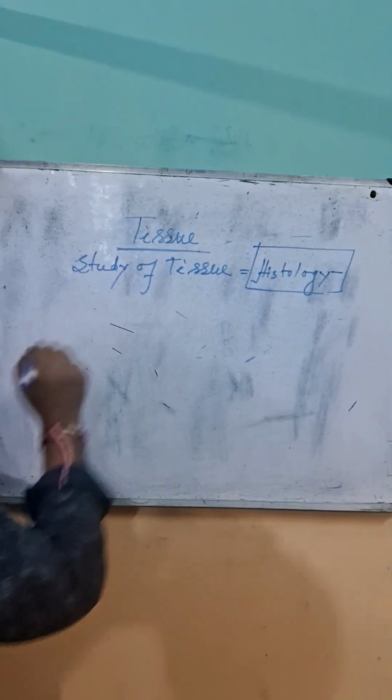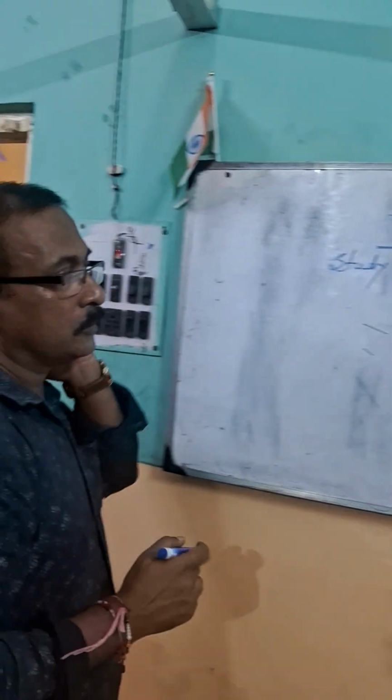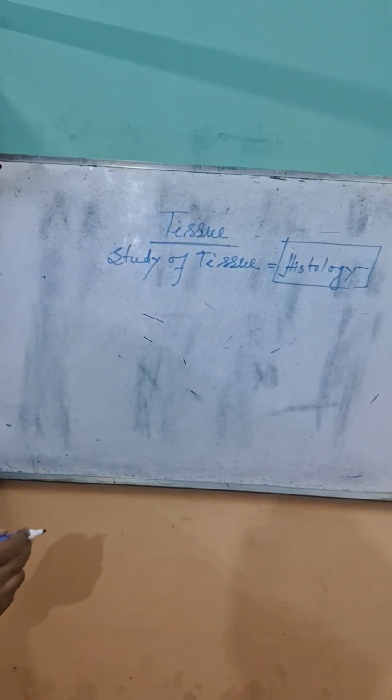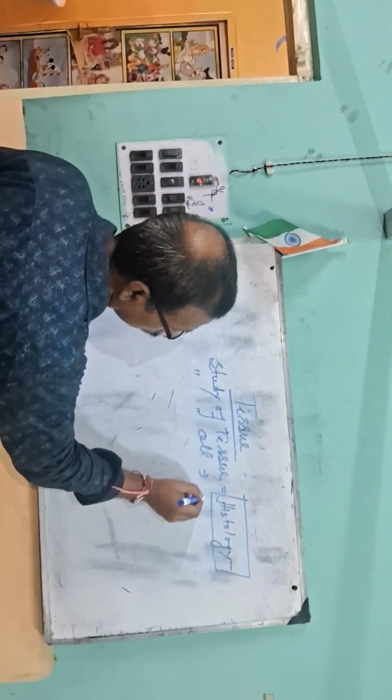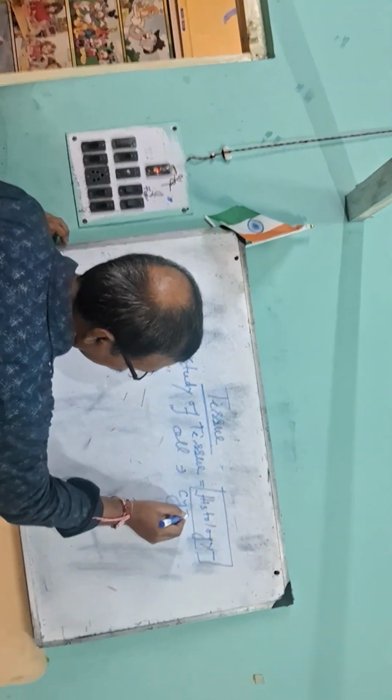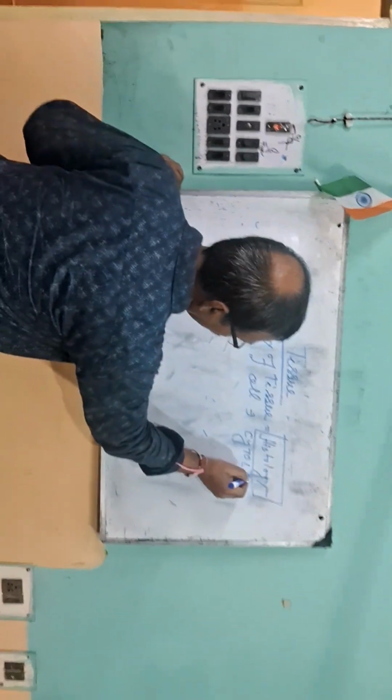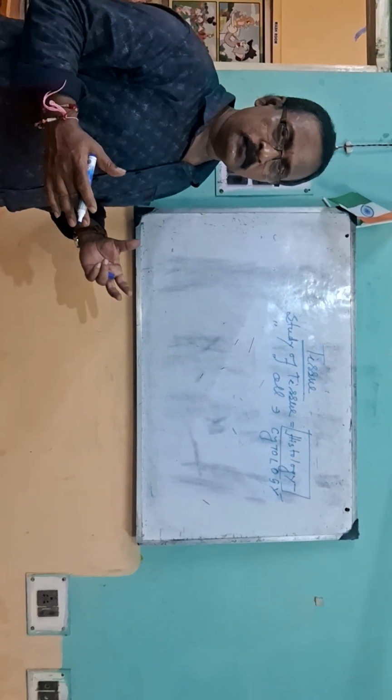And the study of cell, that is cytology. Now today's topic of discussion, what is this tissue? Everybody knows, I think, cell makes tissue.